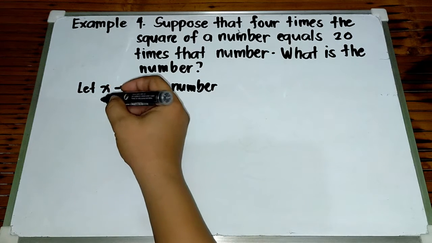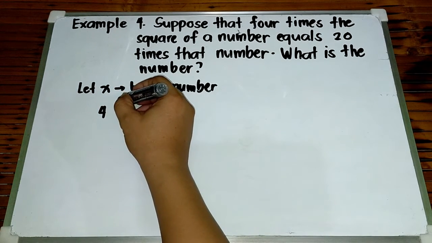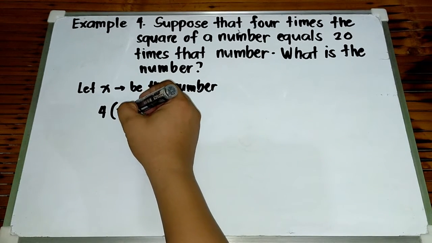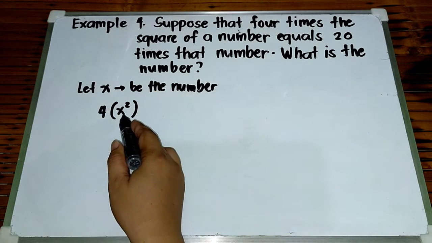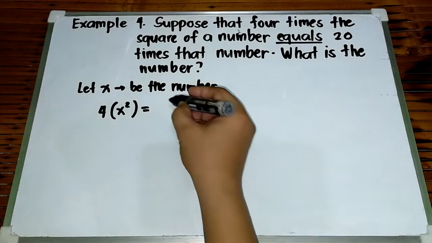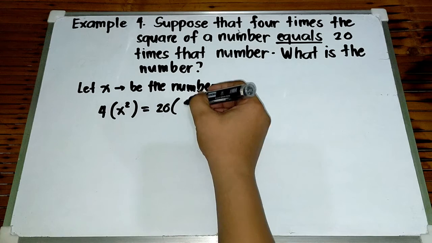So, 4 times the square of a number. Ibig sabihin, this is 4 times square of a number. Ibig sabihin, that is x squared. Okay? Ayan, 4 times the square of a number is equal to, kasi sabi niya equals, 20 times that number, which is x.